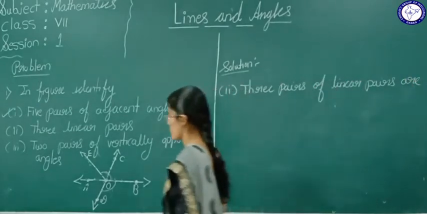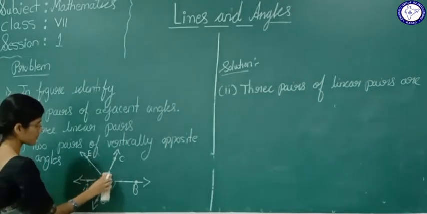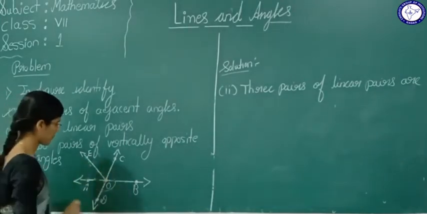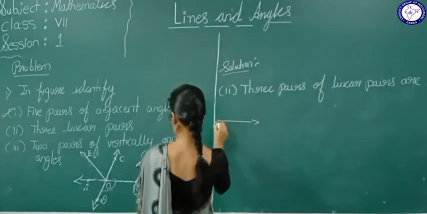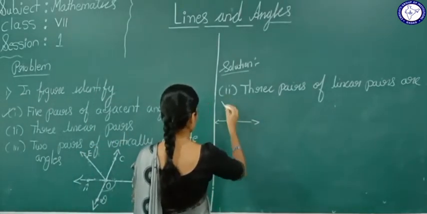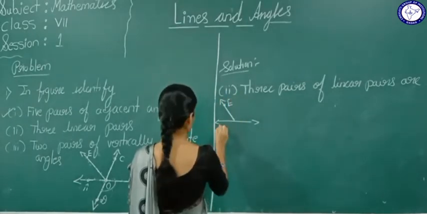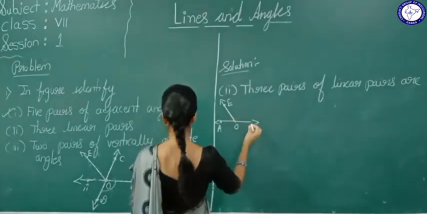Now see, I will draw separately, so you will understand. I will draw the figure here separately. E, A, and here O, and here B.